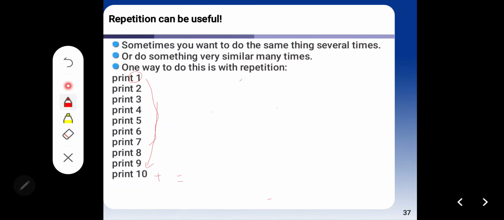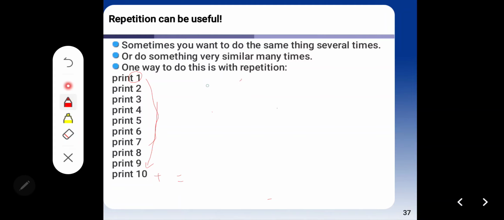I hope you understand how to use the for loop, and how we can create a loop using while. It is very simple.